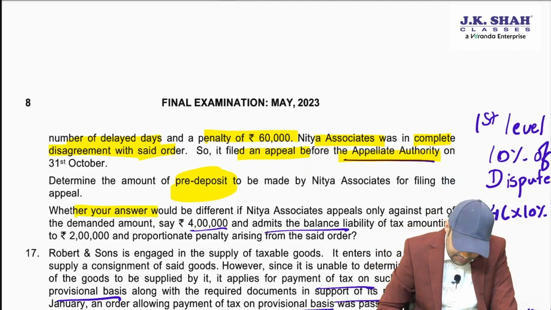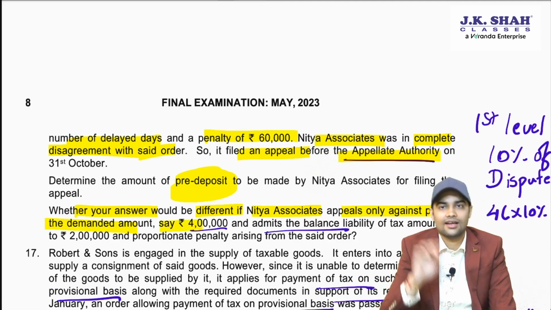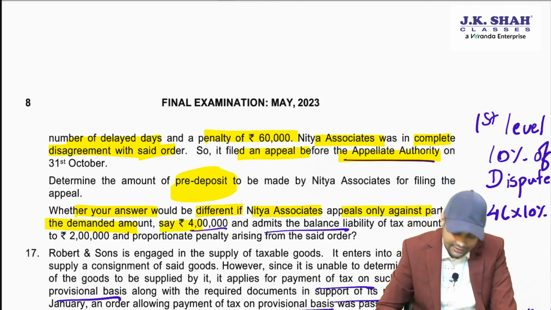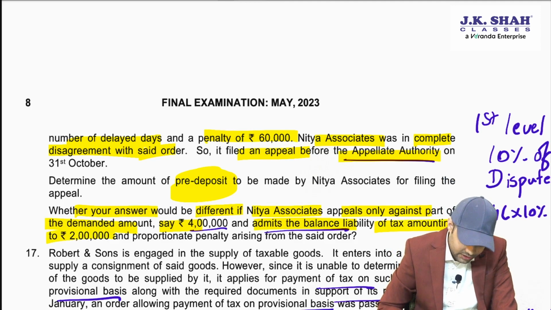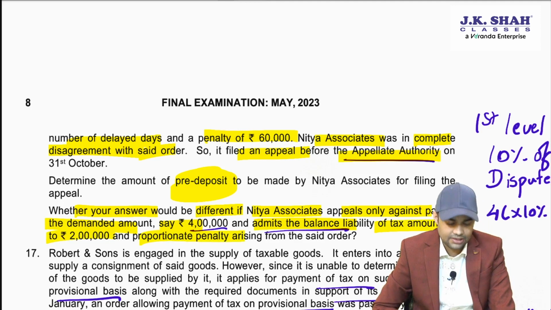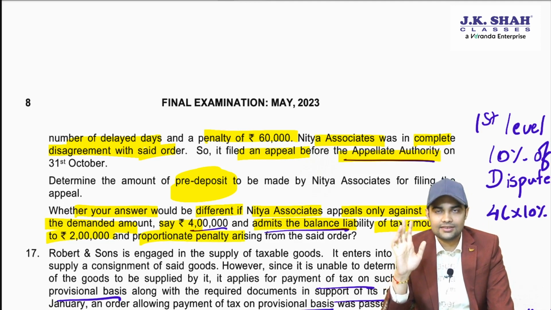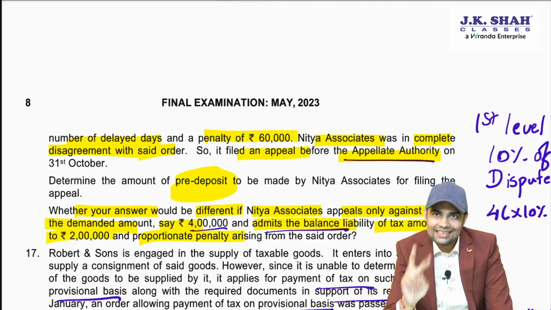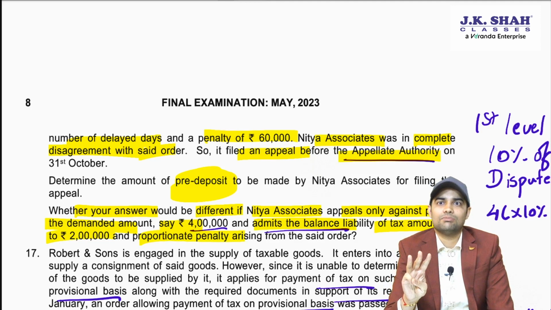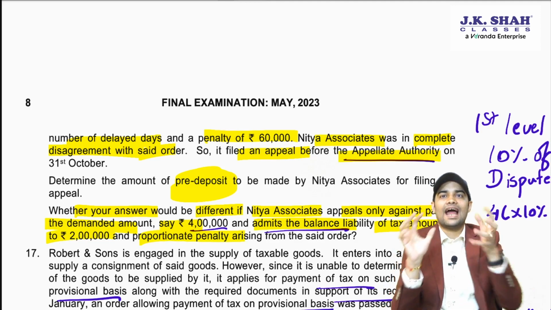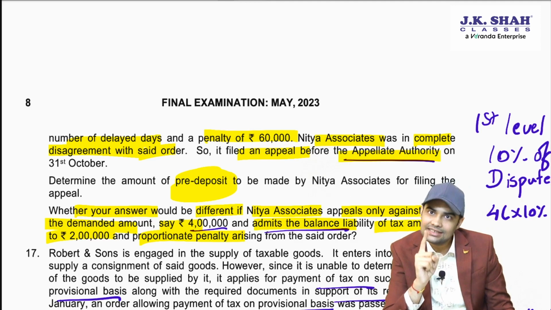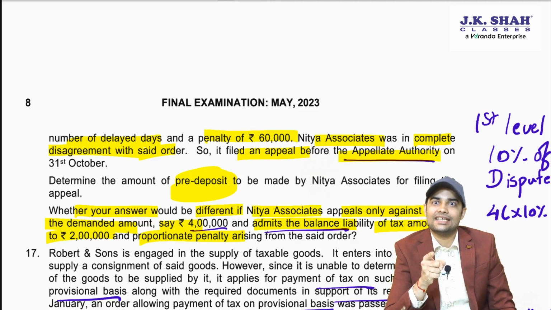Whether your answer would be different if Nitya Associates appeals only against part of the demanded amount, say 4 lakh. They appeal for 4 lakh and admit the balance liability of tax amounting to 2 lakh and proportionate penalty. So 2 lakh they have agreed. So 2 lakh plus interest on that plus 20,000 penalty. This 3 will become admitted liability because it says admitted liability. It does not say admitted tax.